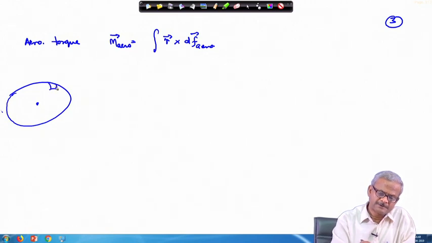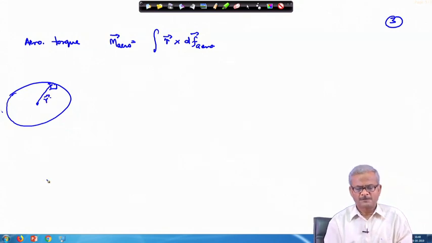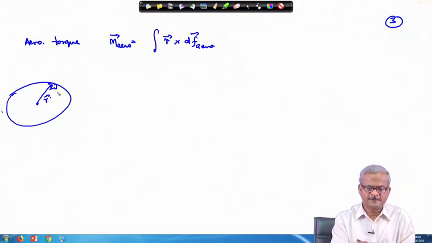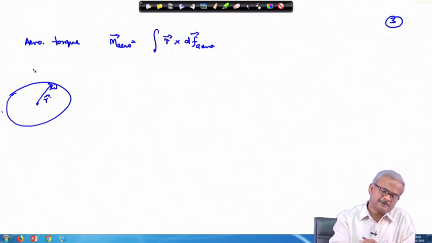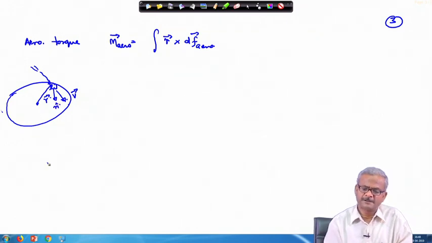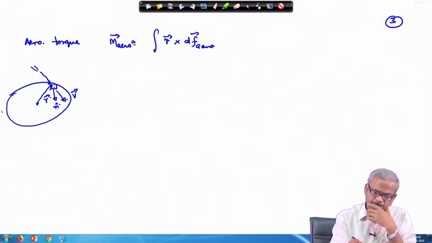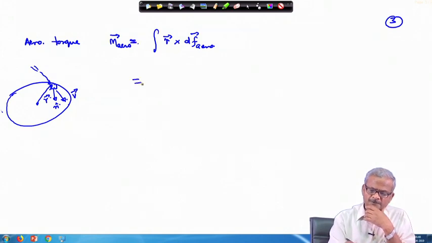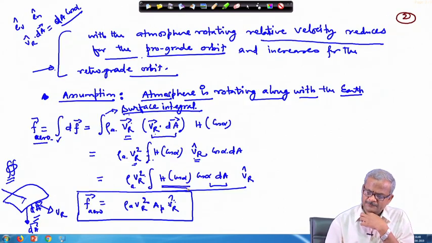So, there can be any surface area like this. From here to here, this is the radius vector r to that surface area, and from somewhere the relative velocity, these atmospheric particles are coming in this direction, and we have taken it as n cap. Okay, so the same equation is still applicable. So, we can write here h cos alpha, which we have taken into account.